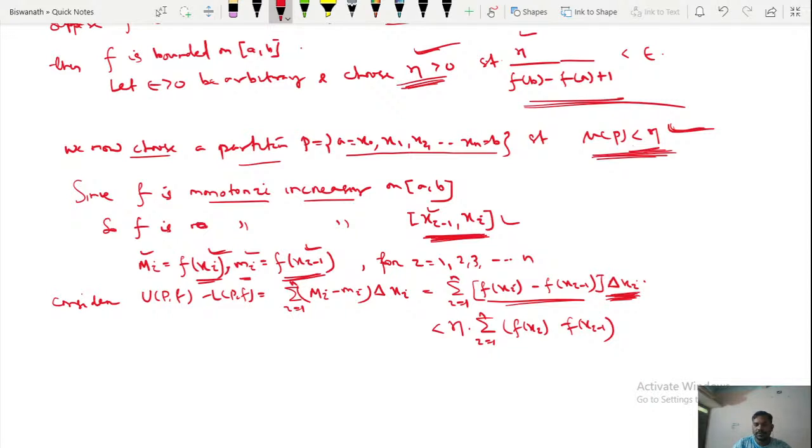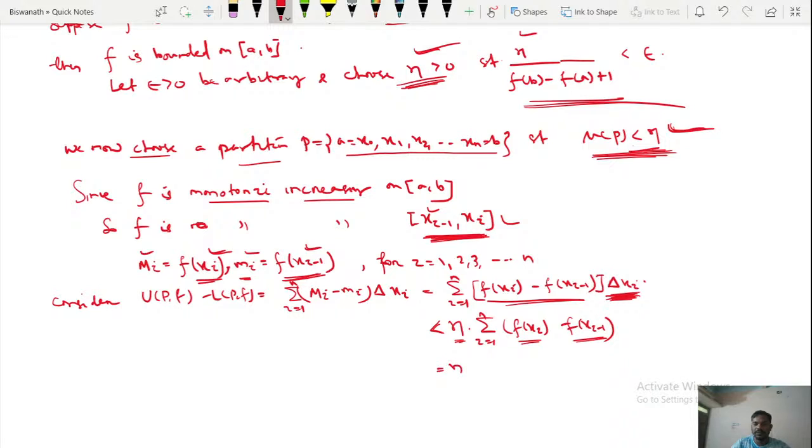So in place of del xi, I will put eta. That's why I have given the less than symbol. Then this thing is less than this one. If I add f of xi minus f of xi minus 1 from 1 to n, this will be f of b minus f of a.